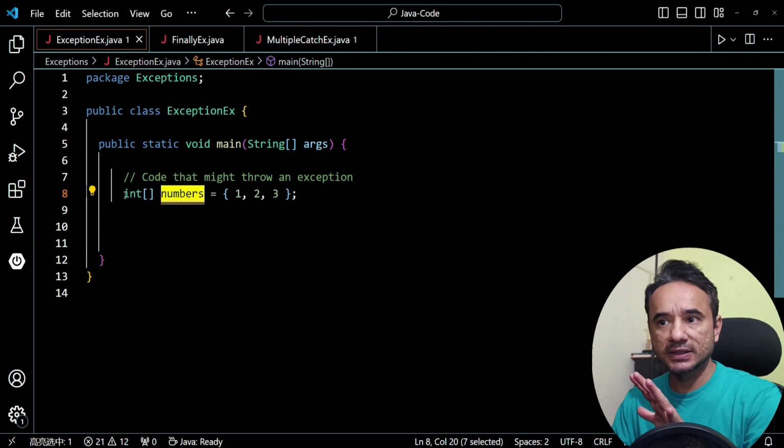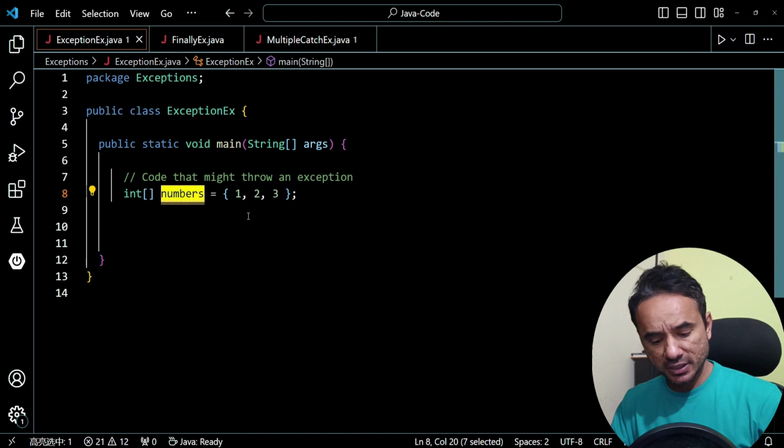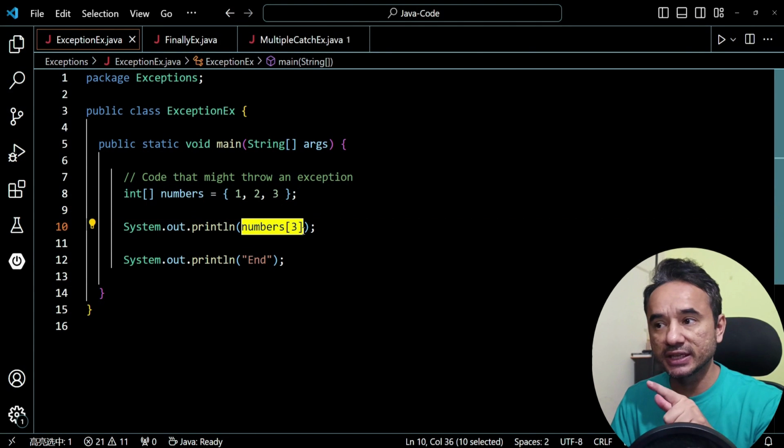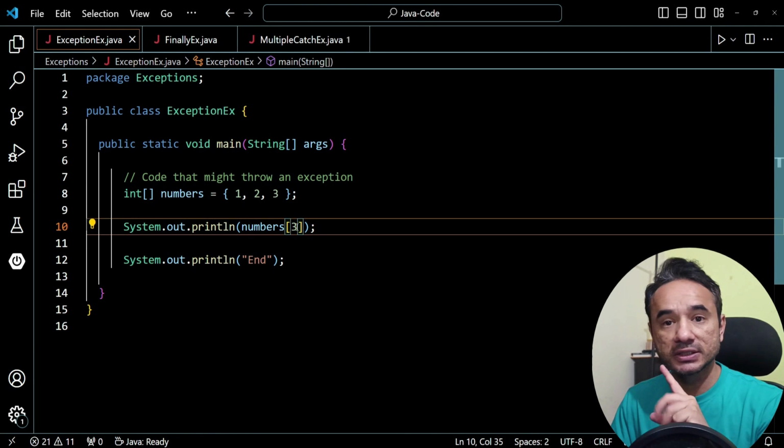The type is integer and we have 3 elements inside it. Now suppose we try to access the 4th element of this array with index 3. 0, 1, 2. We have only 3 elements and we are trying to reach the 4th element at the 3rd index.